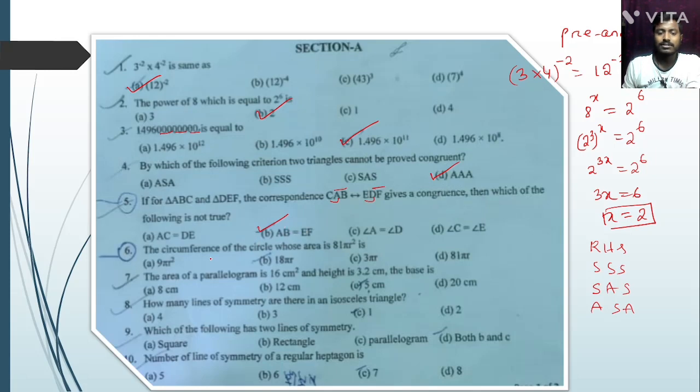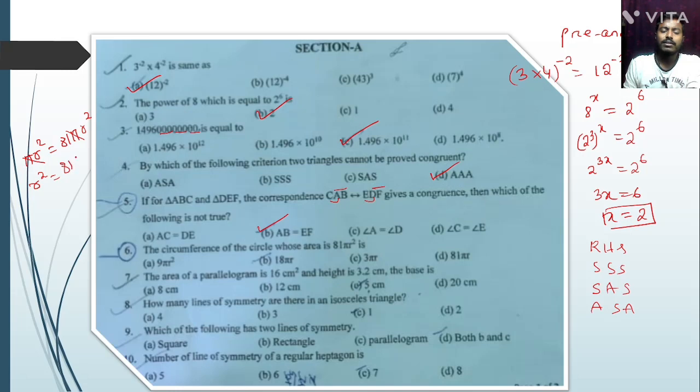Next one, question number 6. The circumference of the circle whose area is 81 pi r square. We can write area equals pi r square, given 81 pi r square. Yes or no? So here pi cancels. Now r square is equal to 81 r square.